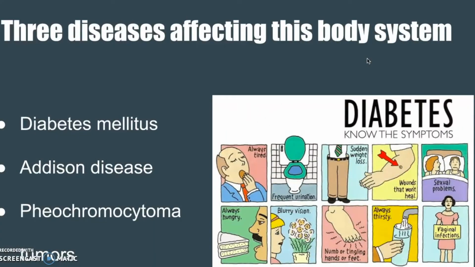Here are 3 diseases that affect the endocrine system. First, diabetes mellitus. It is a disorder of carbohydrate metabolism characterized by the impaired ability of the body to produce or respond to insulin and thereby maintain proper levels of sugar in the blood.